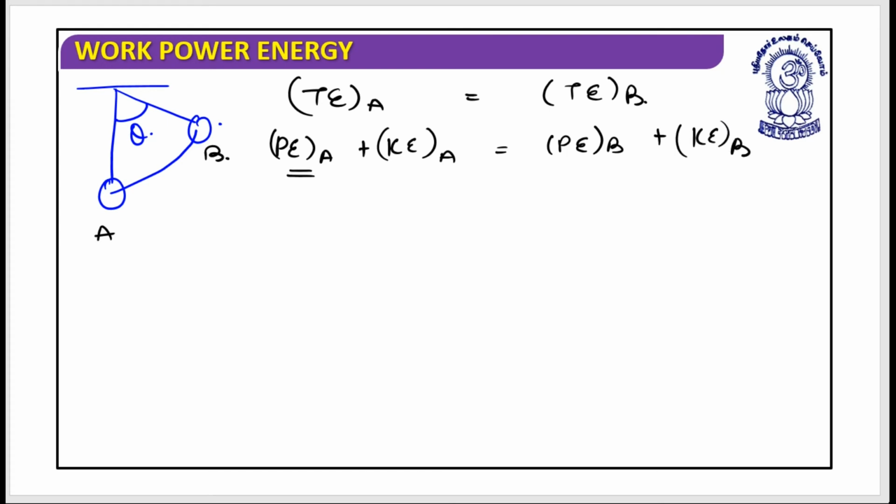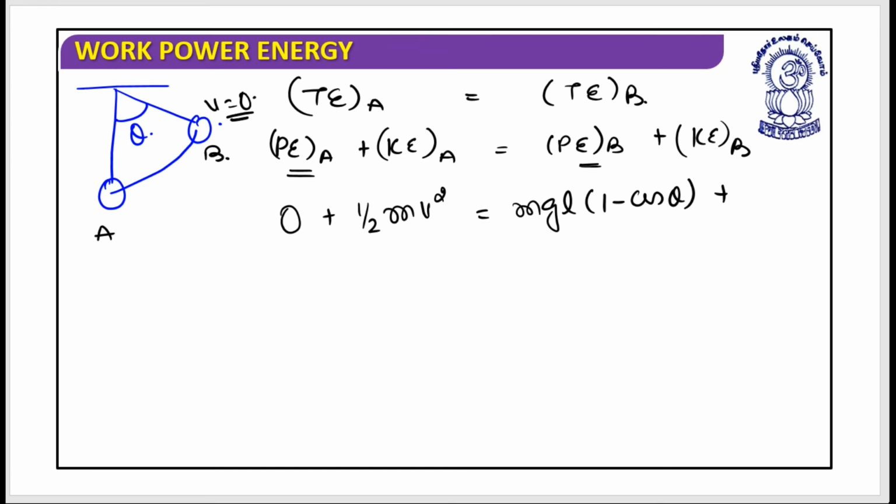Kinetic energy at A is half m v square, and that should be equal to the potential energy at B, mgl into bracket 1 minus cos theta, and kinetic energy at B would be 0 because at this instant v would be 0.